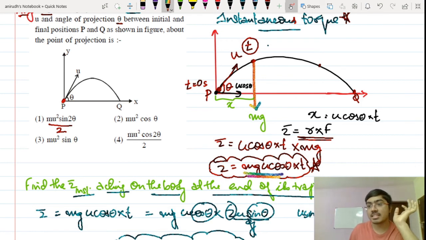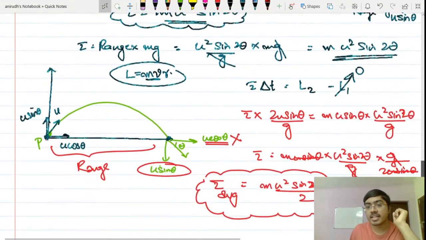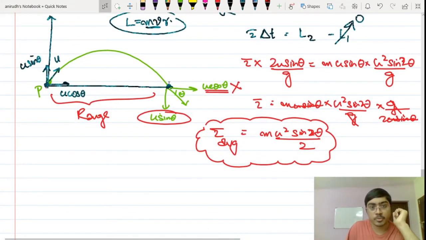Second, we discussed the instantaneous torque at the end of its trajectory. When it reaches the end of the trajectory, the equation obviously becomes m u square sine 2 theta. And the next one was the average torque acting between the initial and final position about the point of projection, which is m u square sine 2 theta divided by 2. So at the end of the projection, the torque acting about the point P is m u square sine 2 theta.